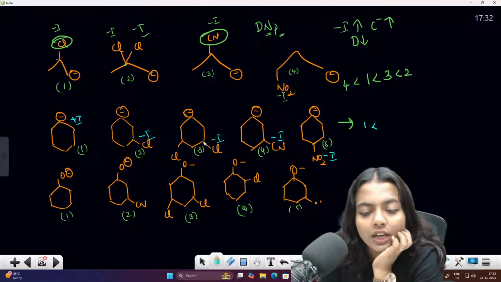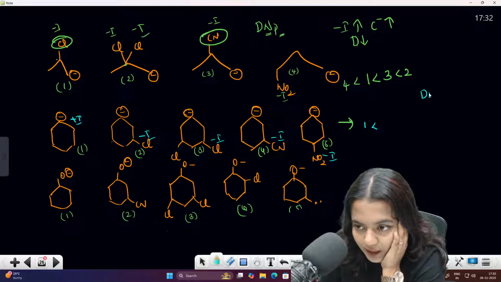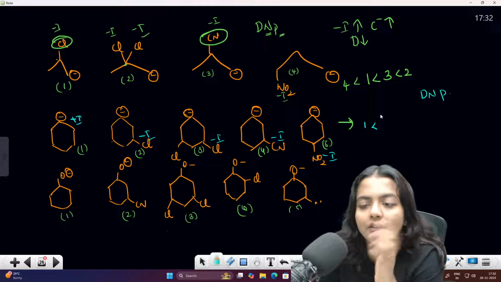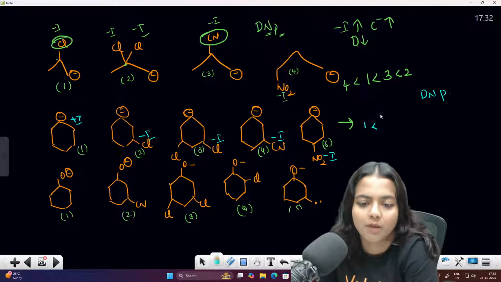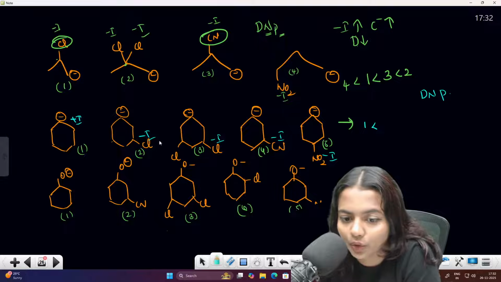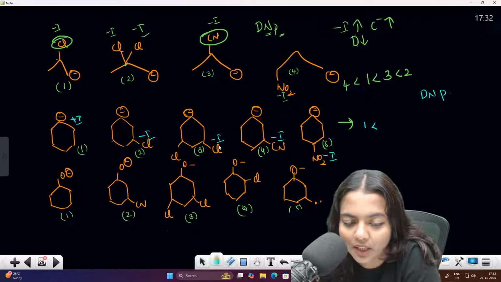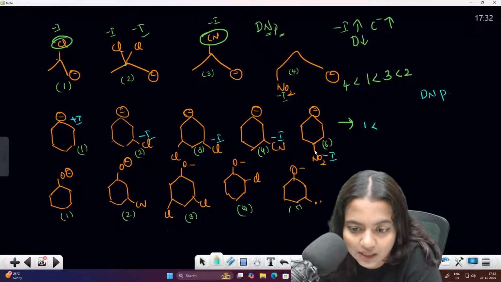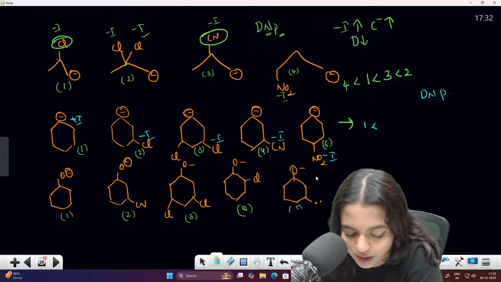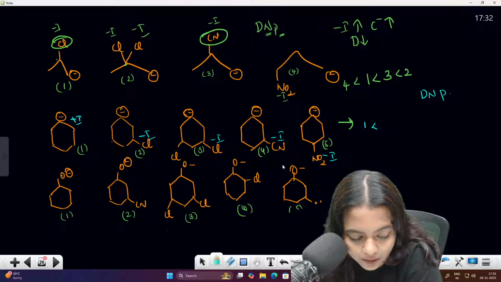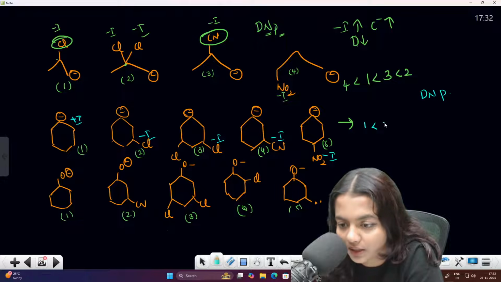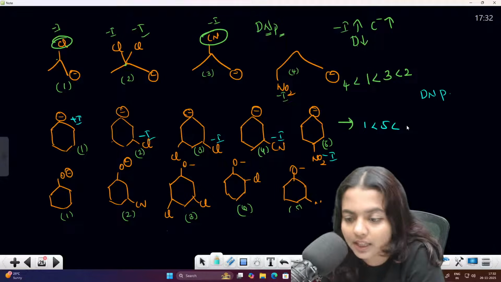We have to go for the DNP rule again here. DNP rule means whichever has the less distance will have more minus I. More minus I means more C minus. So if you look here, you can tell which one has more minus I, the distance is correct here, it comes here and here also. So which one will be the least in this? This one will be the least. Am I correct? Correct? Yes. This one will be the least.